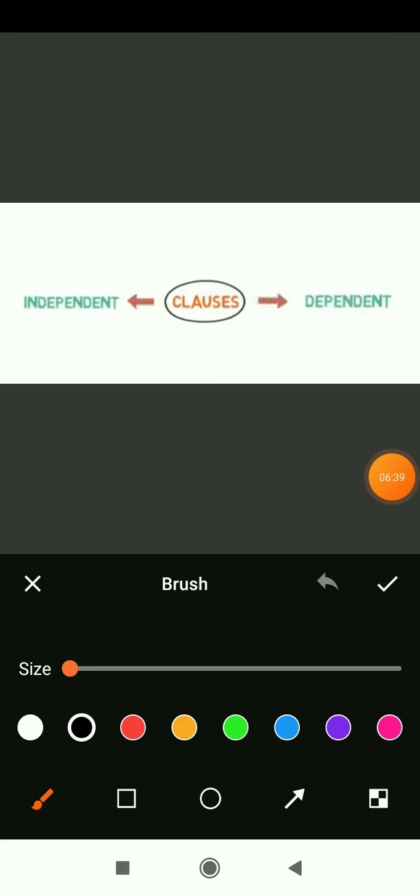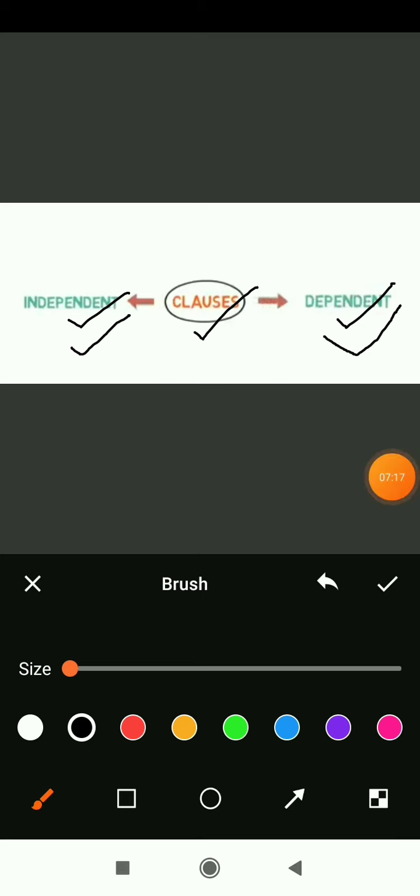Now let's discuss the types of clauses and the parts of the clauses. So here in the middle we have clauses and they are divided into two parts. One is the independent clause, another is the dependent clause. Independent means the thing which does not depend on anything else. The sentence which has a complete meaning is called an independent clause. If the sentence is dependent on another sentence, it is called a dependent clause.